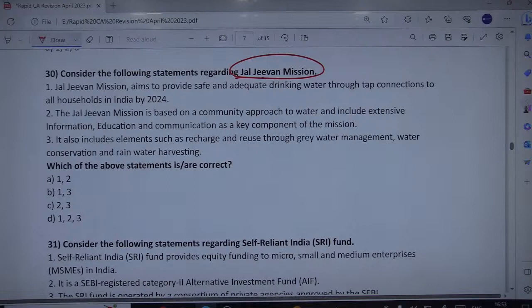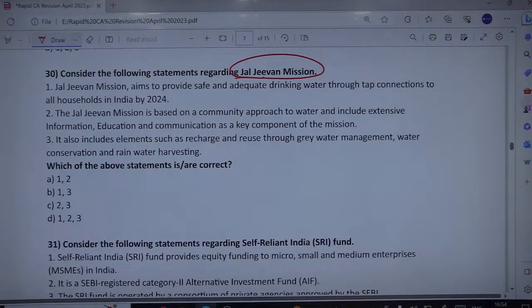One is Jal Jeevan Mission aims to provide safe and adequate drinking water through tap connections to all households in India by 2024. Okay, remember, not all households in India. It aims to provide tap water to households, but that is only rural households and not urban households.